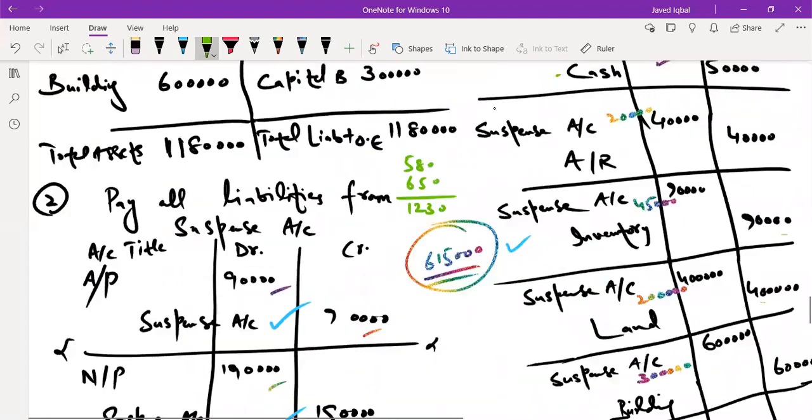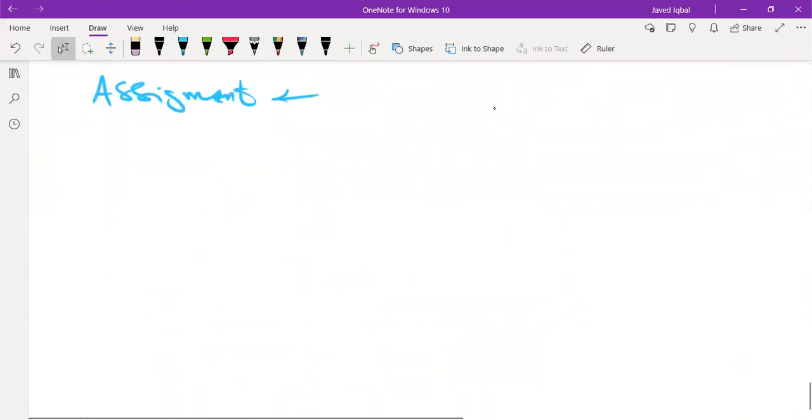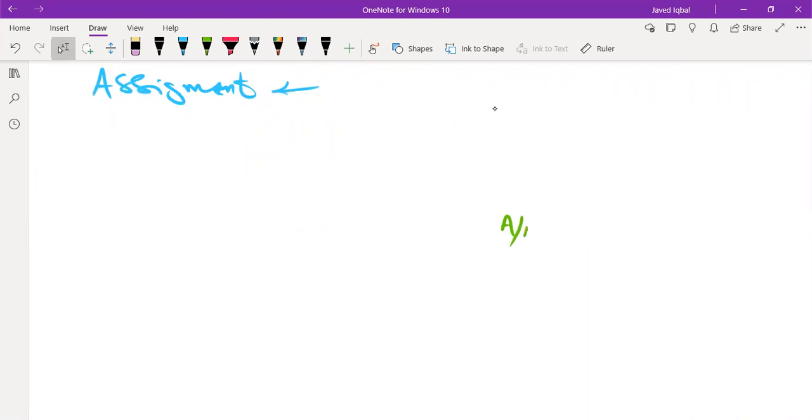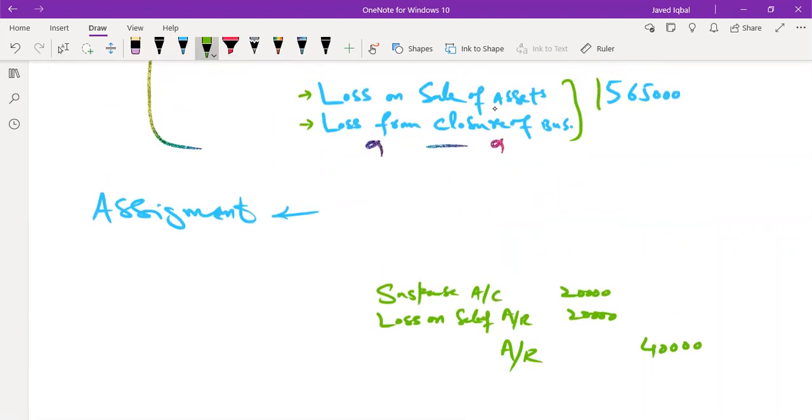So now this loss can be individually targeted as well. You can easily record the entry of, let's say, account receivable, which was credited by how much? 40,000, right? You had suspense account of 20,000, and then you have loss on sale of account receivable 20,000. So now all these losses cumulatively will become basically 565,000.